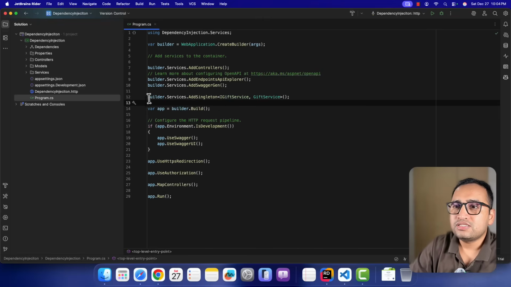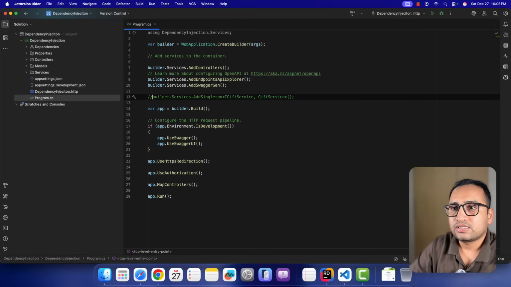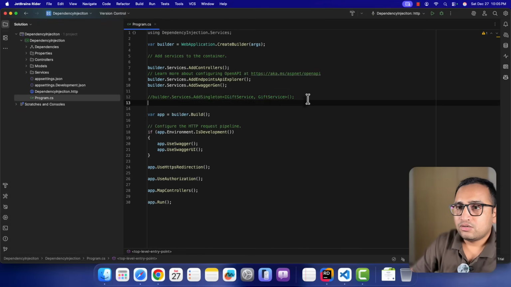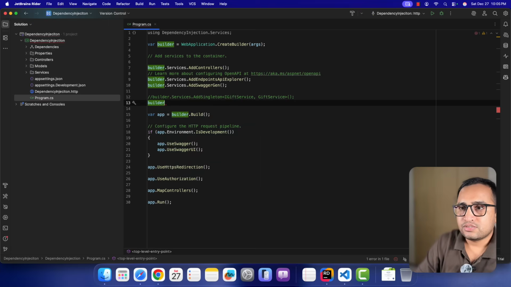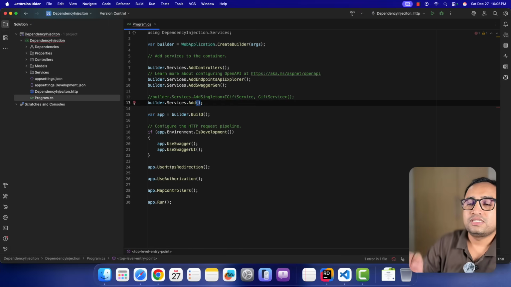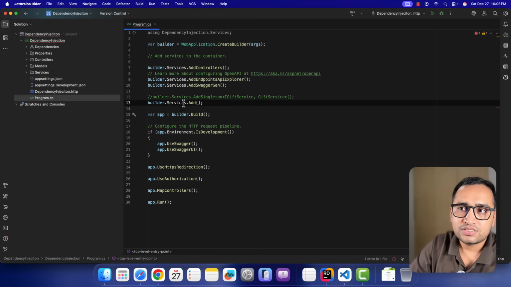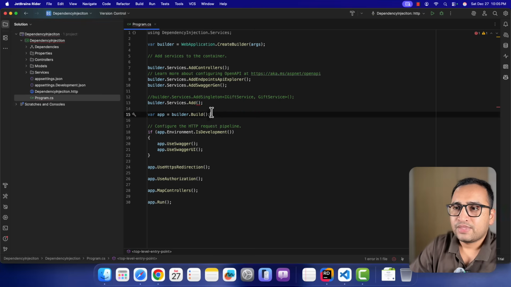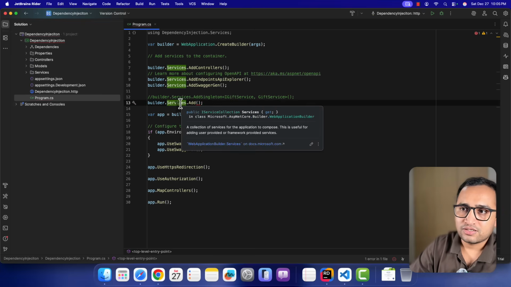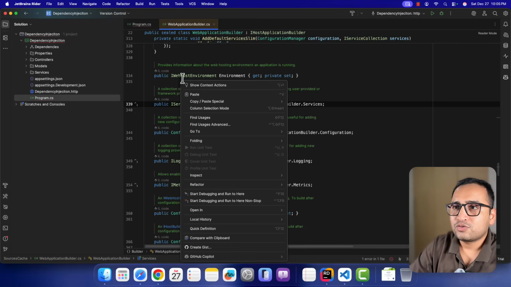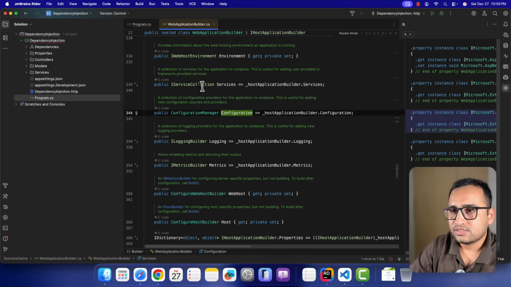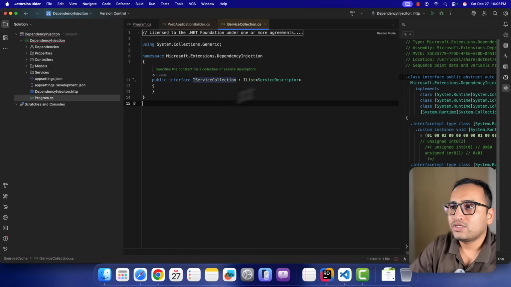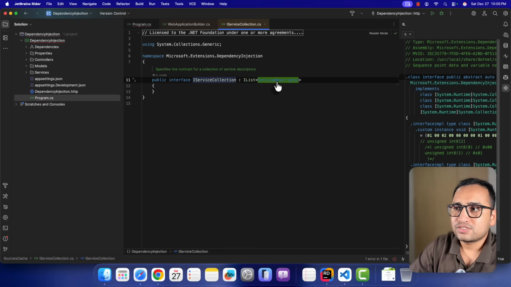Okay, so this time I want to comment this line over here. Now let's do builder.Services.Add. This is the Add method. Because this services is a collection of service descriptor, over here we have to pass the instance of the service descriptor. So for that, let's go to that class. Here I'm going to the definition of this service collection. If I go over there, you can notice that this is a list of service descriptor.